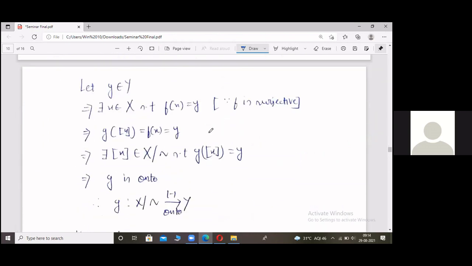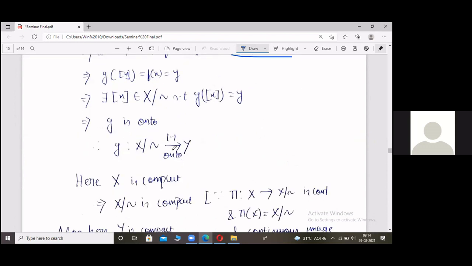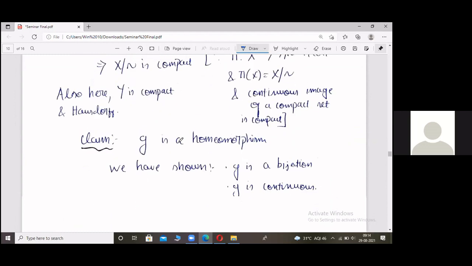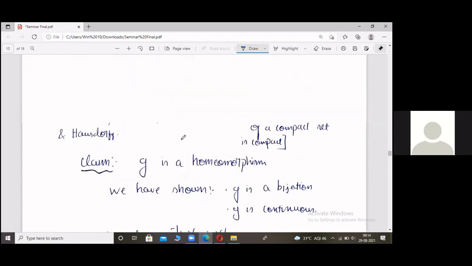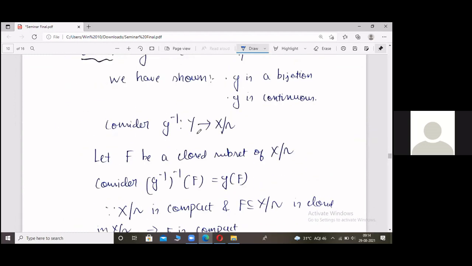Now, for the surjectivity of G, we will use the surjectivity of f. Given any y in Y, we will find an x in X such that f of x equals y, because f is surjective. This implies G of the equivalence class of x is equal to f of x, which is equal to y. Here only we need the surjectivity of f, so that's important. Fine. Now this shows that G is onto. Now we have to show that G inverse is continuous. So for doing that, what do we need to prove?